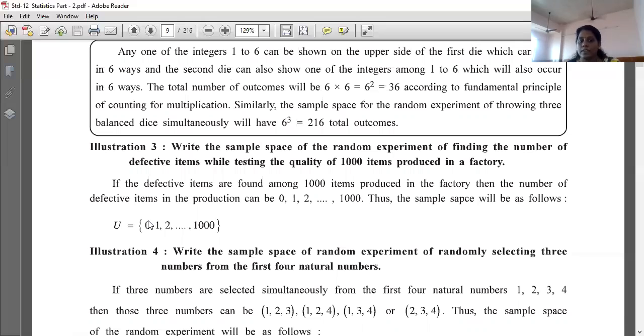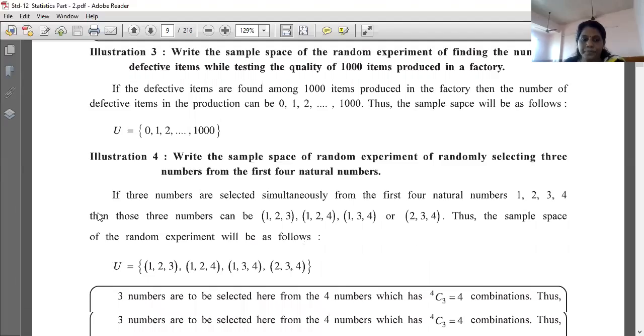If the defective items are found among 1,000 items produced in the factory, then the number of the defective items in the production can be 0, कुछ भी नहीं हो सकता है डिफेक्टिव, या तो फिर 1 हो सकता है या तो फिर 2 हो सकता है. मैक्सिमम द डिफेक्टिव कैन बी 1,000 बिकॉज ओनली 1,000 वी प्रोड्यूस्ड, है ना, उससे ज्यादा तो होगा नहीं. 1,000 प्रोड्यूस किया और 1,015 डिफेक्टिव, ऐसा नहीं होता ना. So maximum is 1,000. So thus the sample space will be shown as 0, 1, 2, dot dot dot till 1,000.